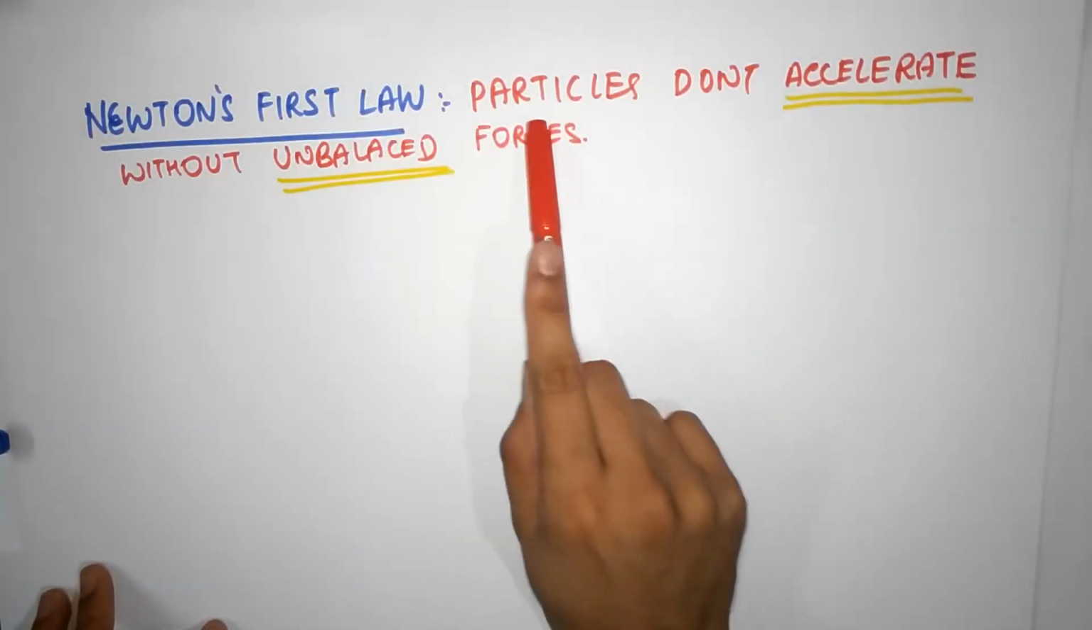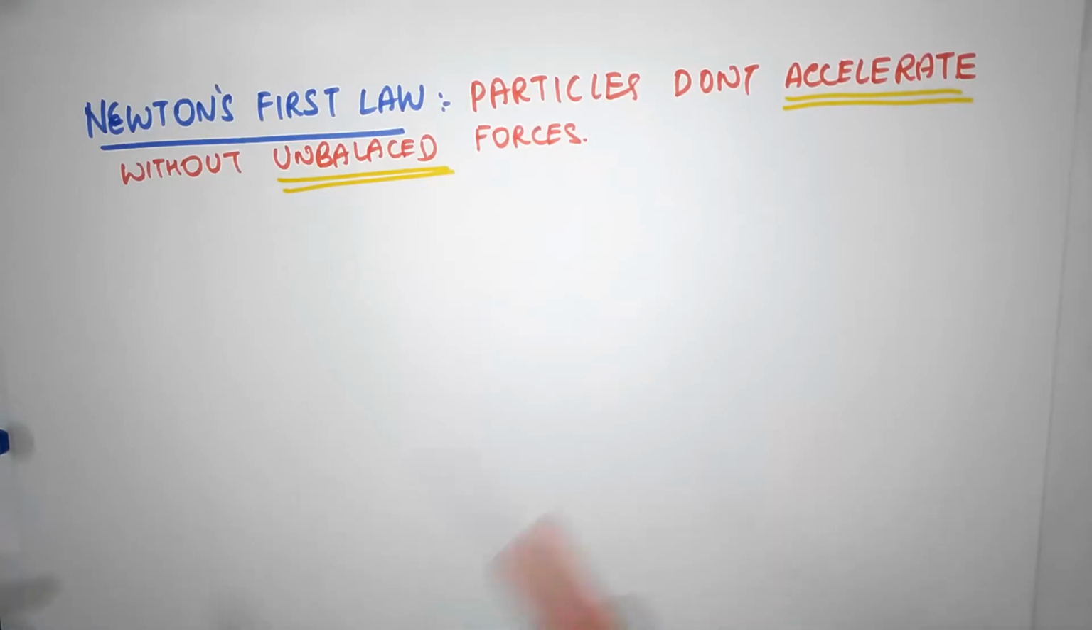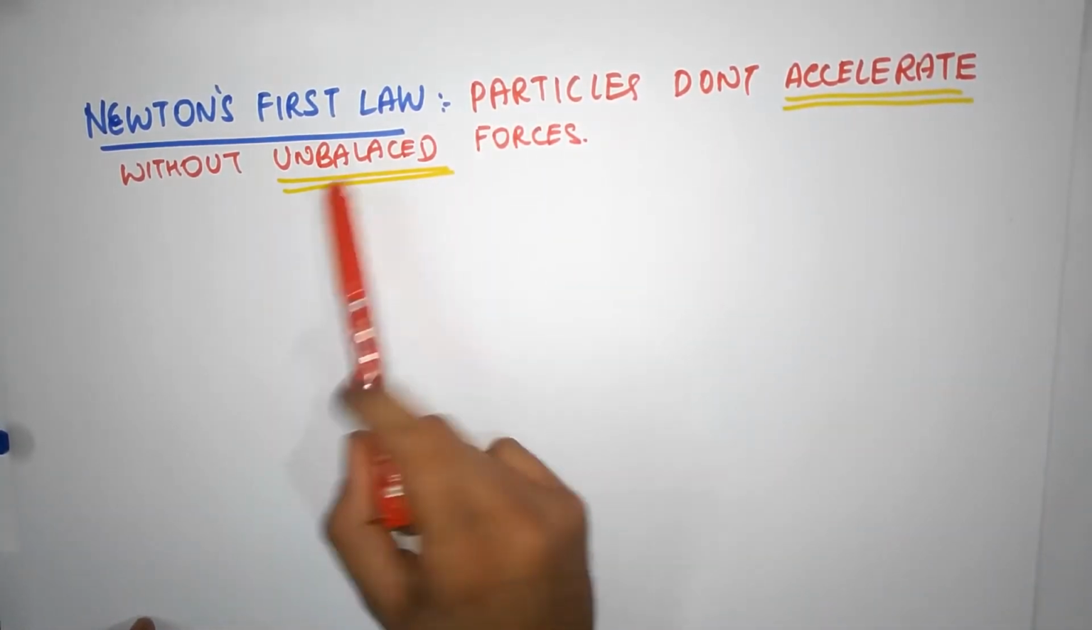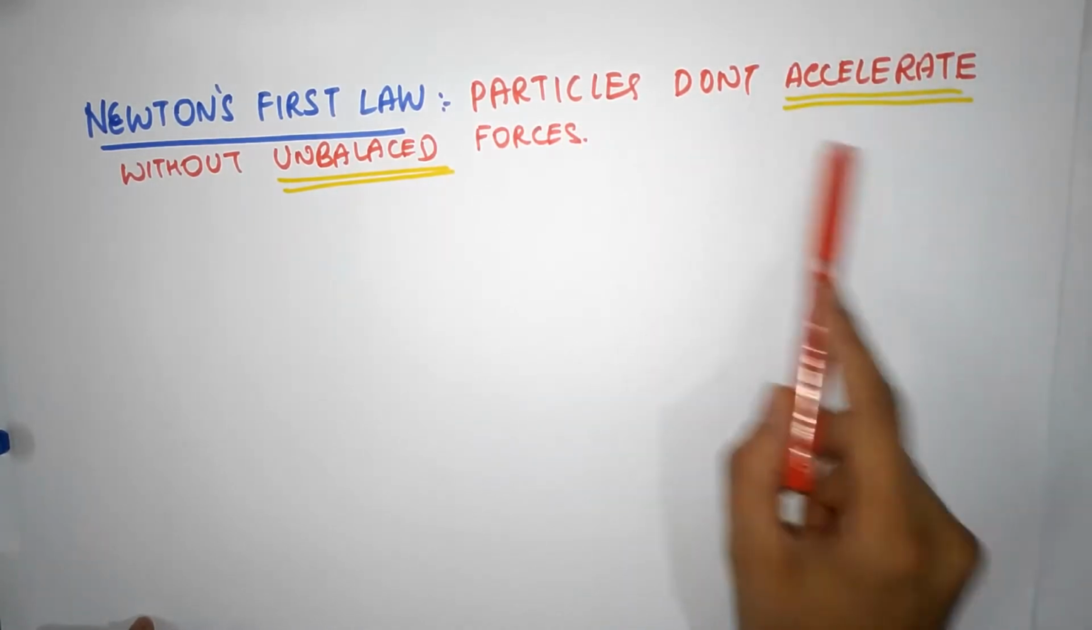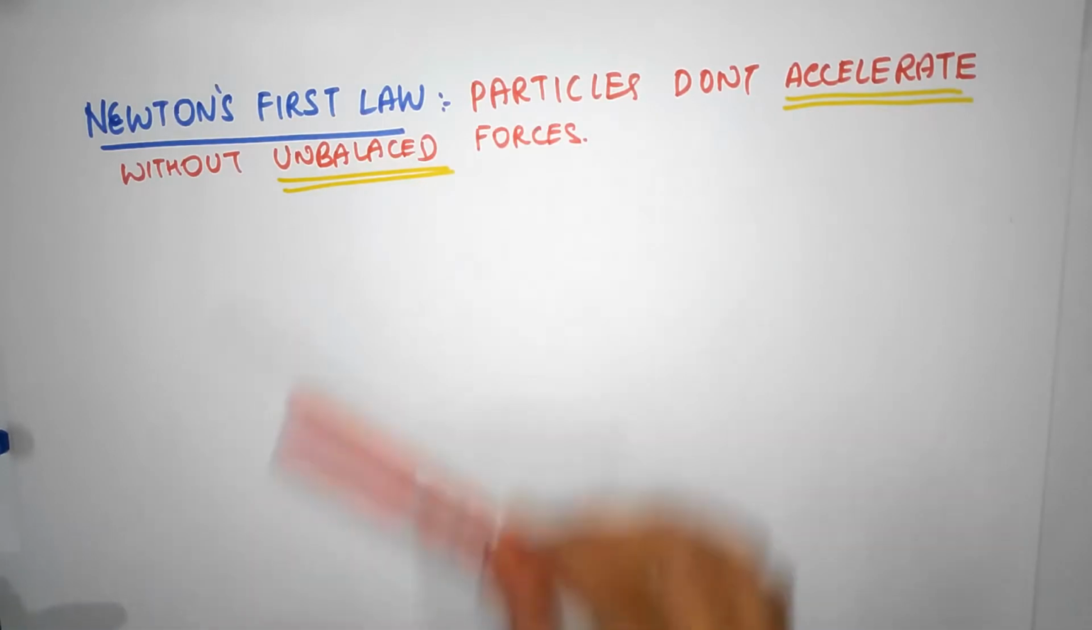In simple terms, it says particles don't accelerate without unbalanced forces. Now, I highlight the word accelerate and unbalanced. I'm not saying particles don't move without unbalanced forces. First of all, what do we mean by unbalanced forces?